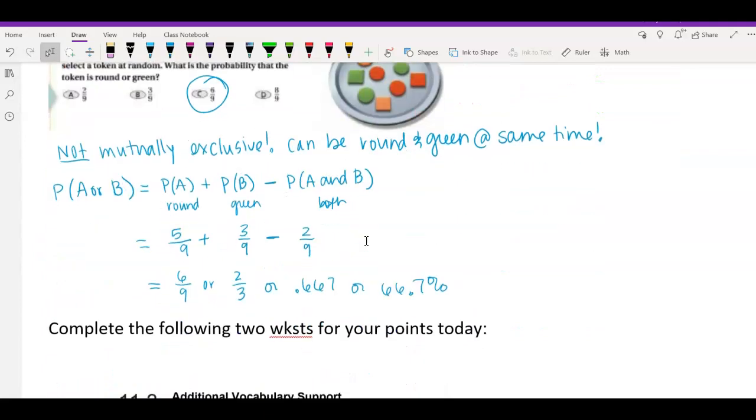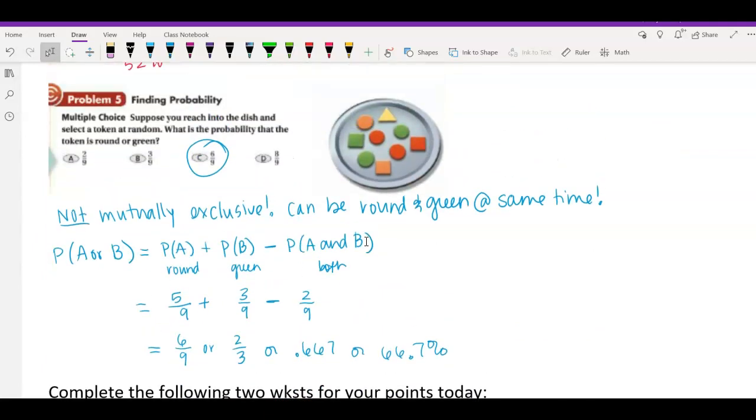Finally, if we look at this problem, we're talking about round or green. So I know I have to add them because it's an or problem. But if you look over here in the little picture, you'll notice there are some that are round and green at the same time. So those are not mutually exclusive events. You could be both round and green. So that means that not only are we going to add our probabilities, but we're also going to subtract the amount of times that it happens that they are both round and green.